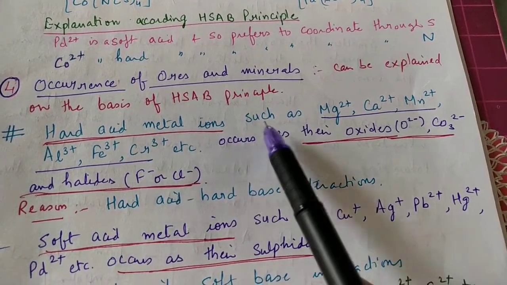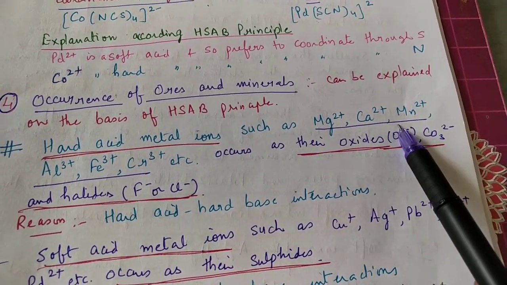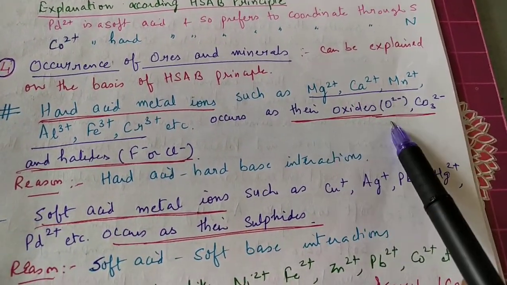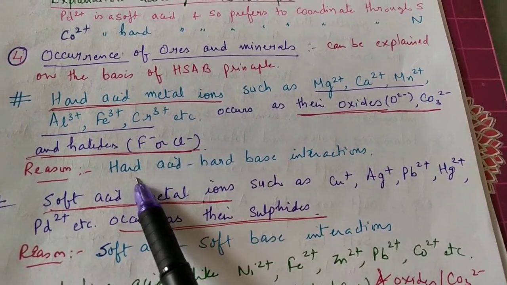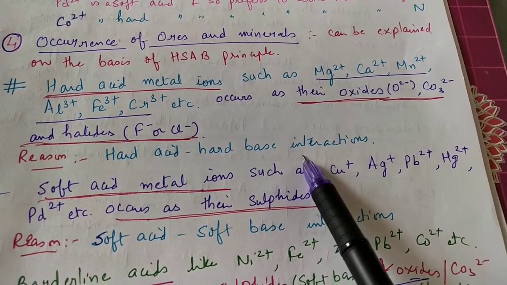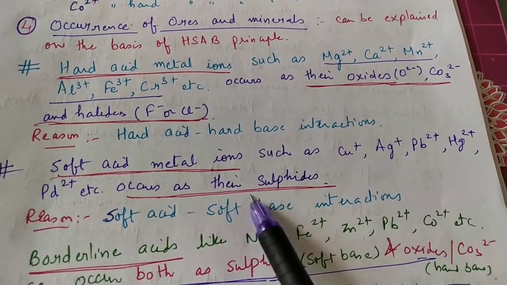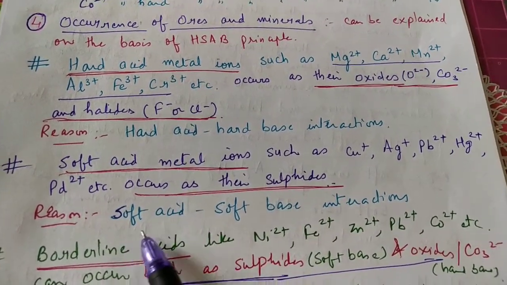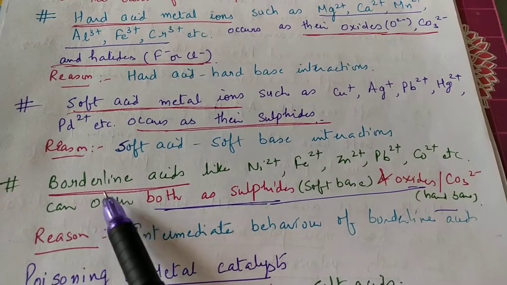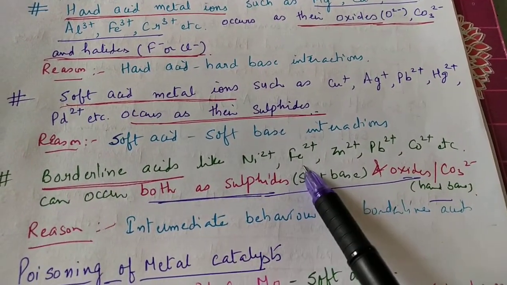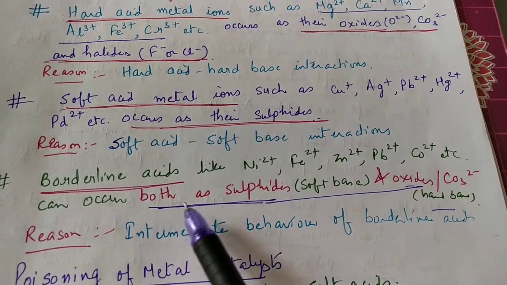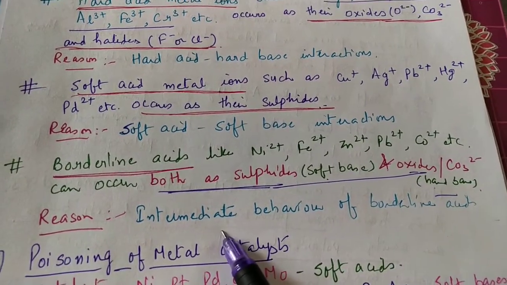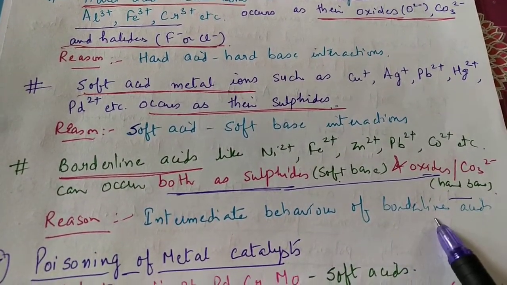Hard acid metal ions such as magnesium ion, calcium ion, manganese ion, aluminium, iron, chromium, occur as their oxides, carbonates and halides. The reason is hard acid, hard base interactions. Whereas soft acid metal ions occur as their sulfides, like palladium sulfide, copper sulfide. The reason is soft acid, soft base interactions. And what about the borderline acids like nickel ion, Fe2+, Zn2+? They occur both as sulfides because of soft bases and oxides, hard bases. The reason is the intermediate behavior of the borderline acids.